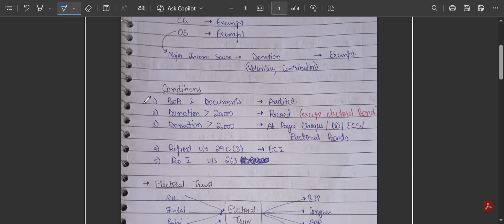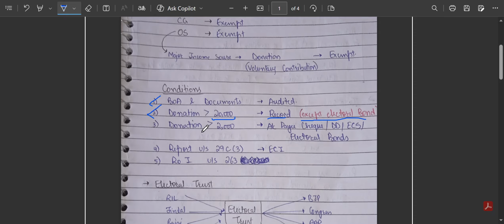The first one is they have to maintain books of accounts and documents and get them audited. They have to maintain record of any donation which they receive above 20,000 rupees. This record means they have to maintain the details about the name and address of the person donating such amount. But there is an exception of electoral bonds. Now electoral bonds are unconstitutional, but still the provision is there that you don't need to maintain record if you receive payment through electoral bonds. It was heavily misused earlier.